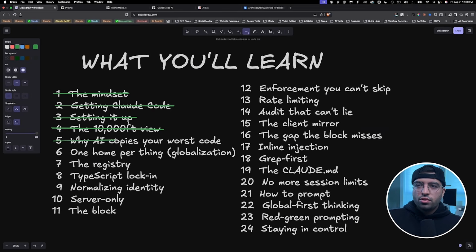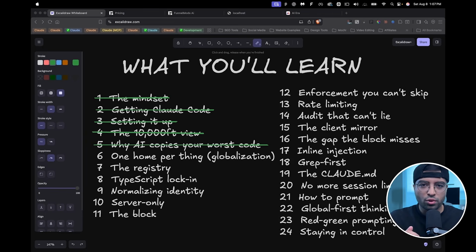And so that brings us to the end of the pattern recognition module. Now let's move on to the next stage. In this module, we're going to learn about globalization, which is my favorite topic because this is what makes it easier for AI to understand how to reuse stuff in your app.